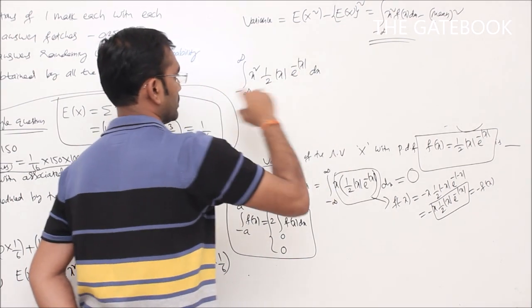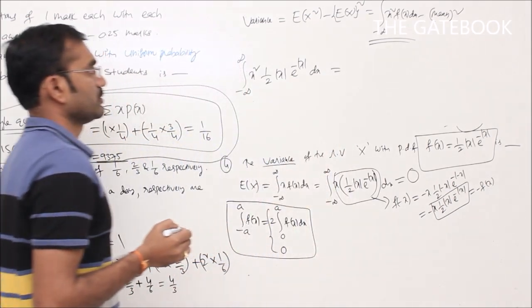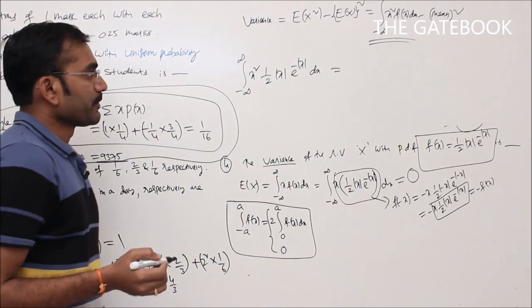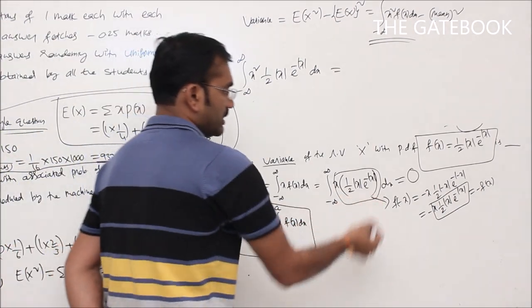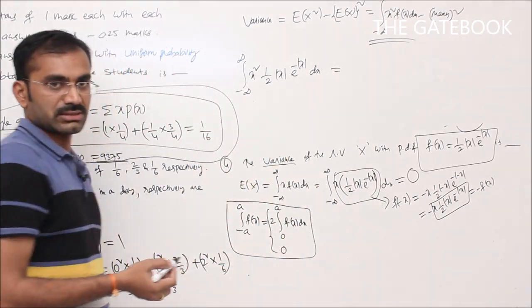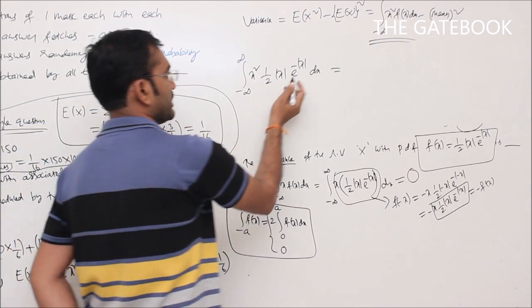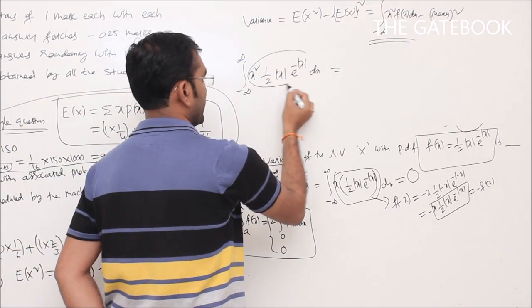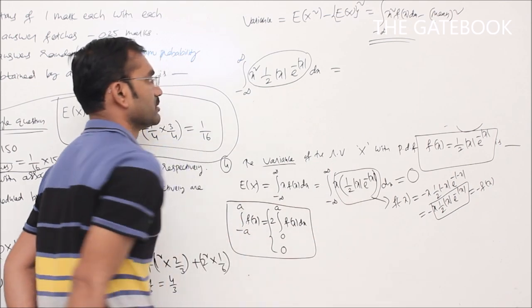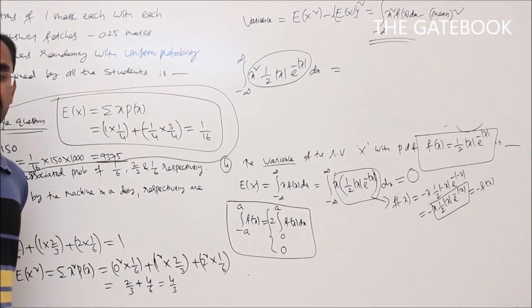So evaluating this integral. So what about this function? See here, again check that condition. F of minus x, or replace x with minus x, we'll get again f of x. So that is an even function. F of minus x is equal to f of x. Therefore that is the even function.